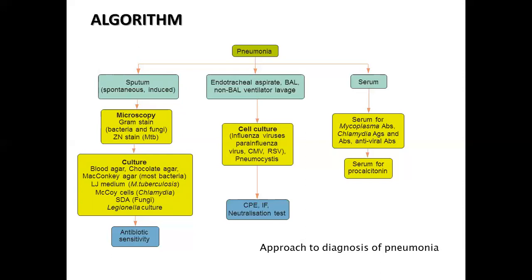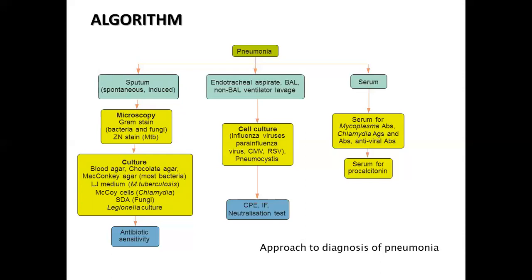we can perform cell culture directly on it because here mostly the suspected agents are viruses like influenza virus, the pandemic virus, that is SARS-CoV-2, parainfluenza virus, cytomegalovirus, respiratory syncytial virus, and the next one is Pneumocystis. You can perform the cell culture, and after that you can look for the cytopathic effect, or you can perform indirect immunofluorescence test or neutralization test for their identification and detection.